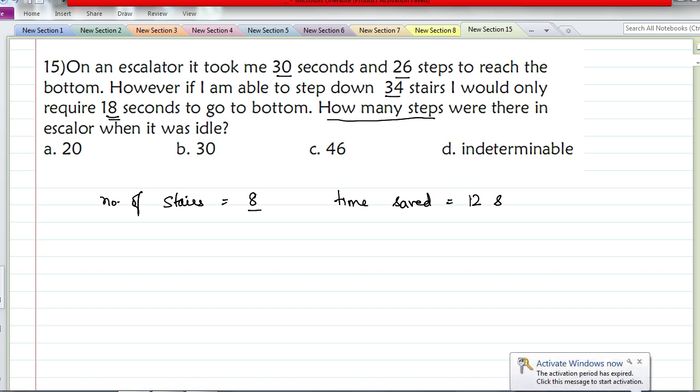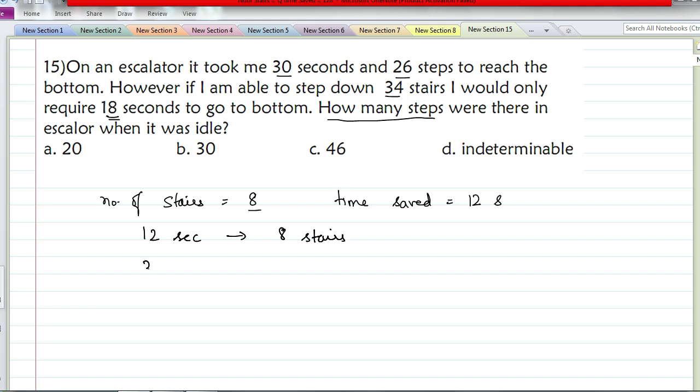Once you know this, you take the first case wherein you find out how many steps can be done in 30 seconds and then add 26 to it, or find out how many stairs he can get down in 18 seconds and then add it to 34. Both are the same. So for 12 seconds, he can get down 8 stairs. Okay. So for 30 seconds, how many stairs can he get down? 8 by 12 into 30. 4 2s are 8 and 4 3s are 12. Now 3 10s are 30. 20 stairs.